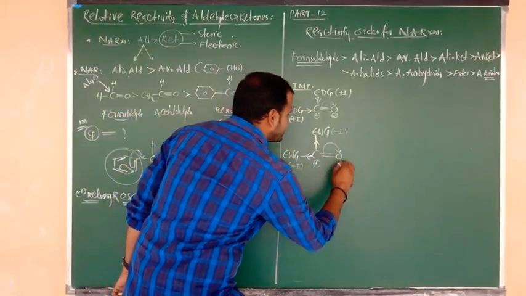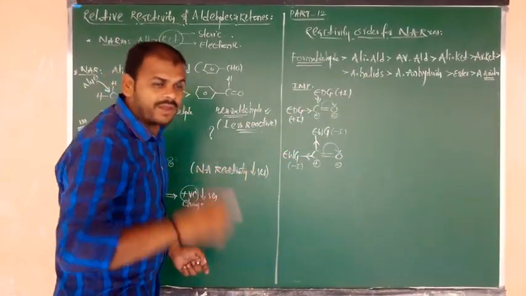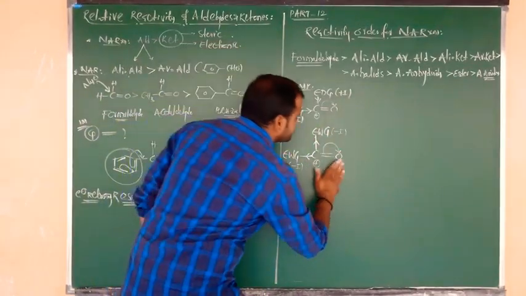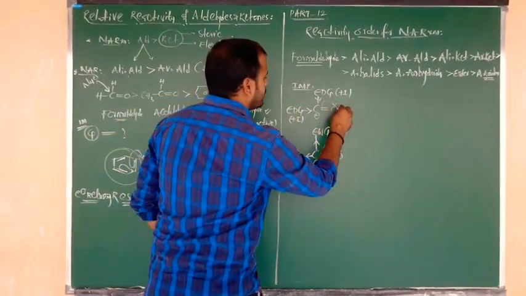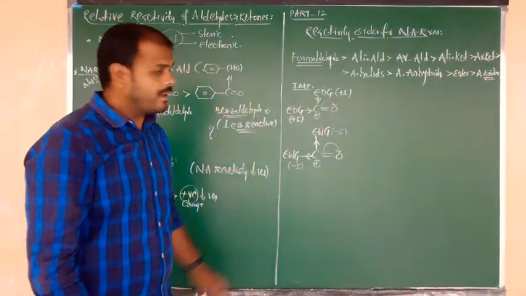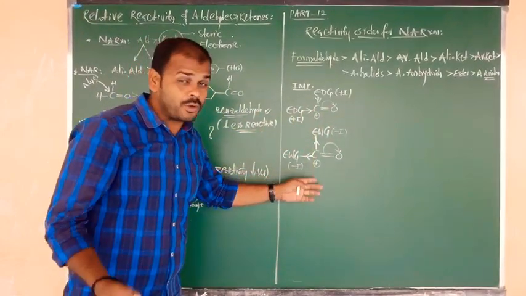This is the general concept you know very well. We don't need to consider the charge of oxygen, leave it. Focus on the positive charge of the carbonyl carbon. This is the carbonyl carbon, so it always contains a positive charge because of its polar nature.